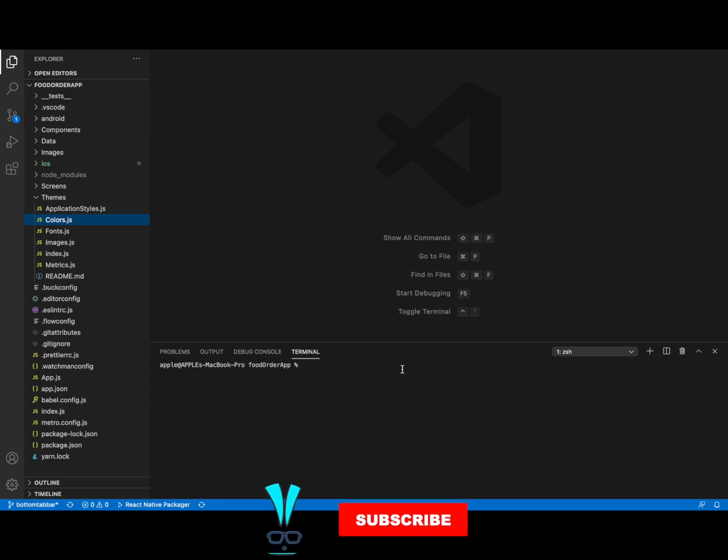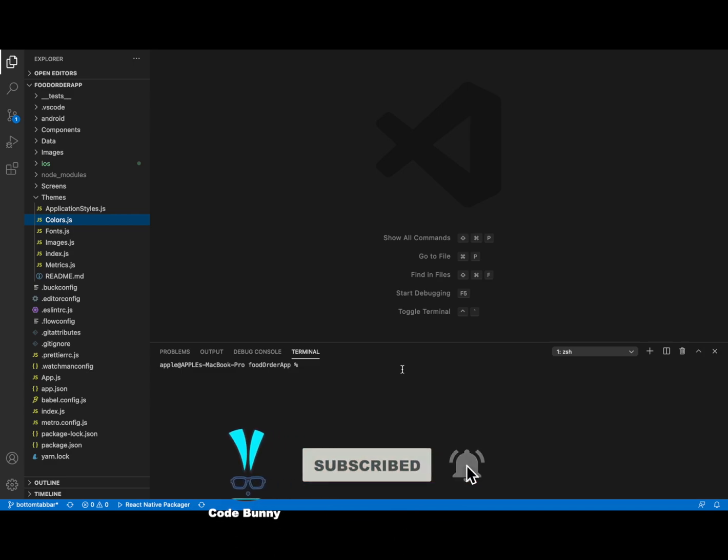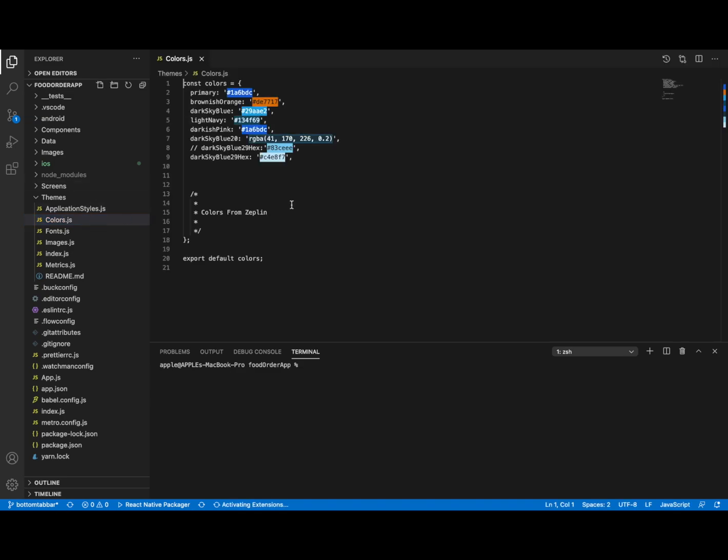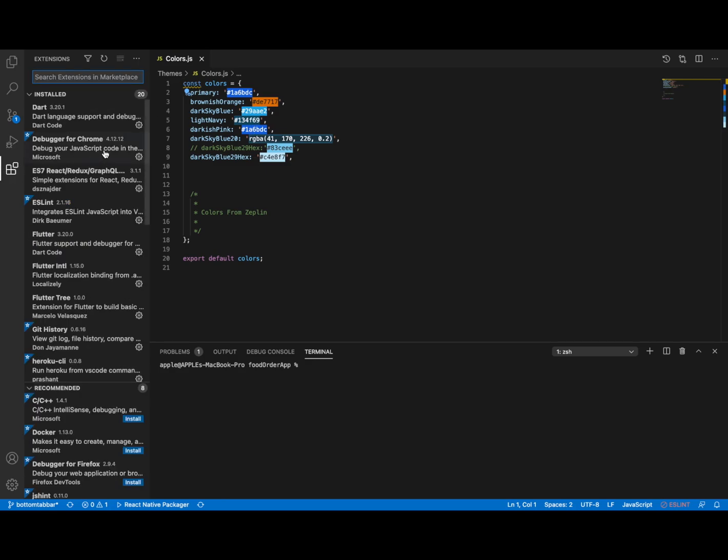Today I'm going to show you a very cool extension in VS Code. As you guys know, VS Code is cool, and I'm working on a project for you guys, a food order app, which I will share with you. And as you can see, the highlighted colors in my colors file are showing me the color. So I just want to tell you guys how you can add this into your VS Code.